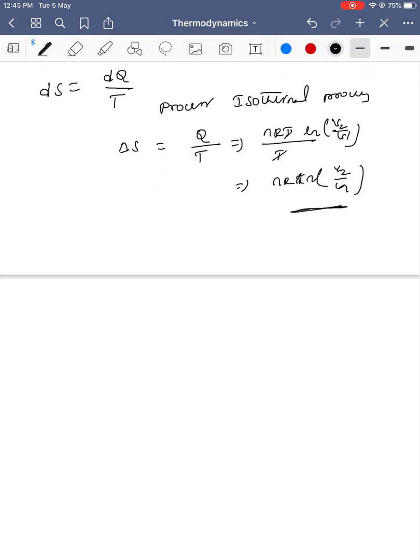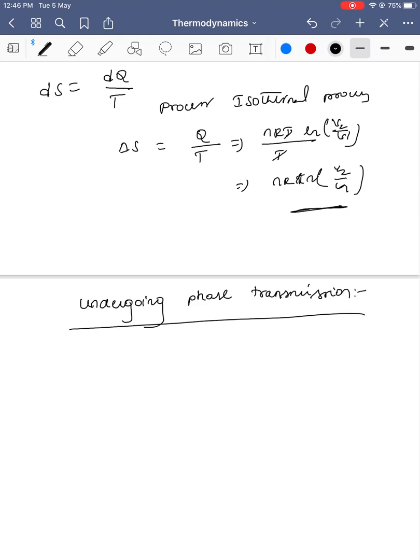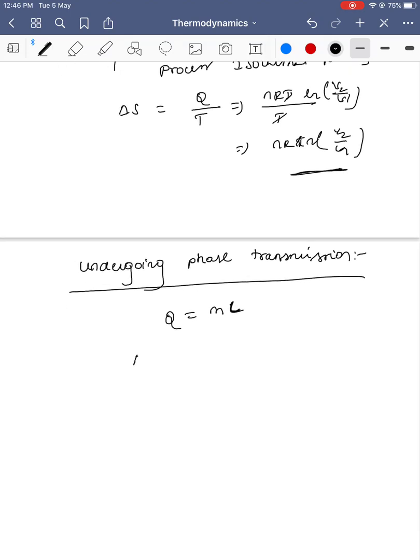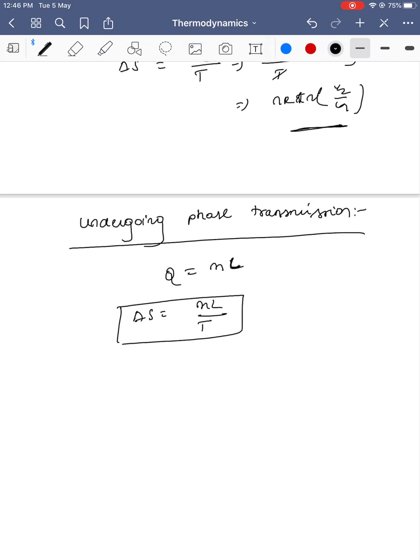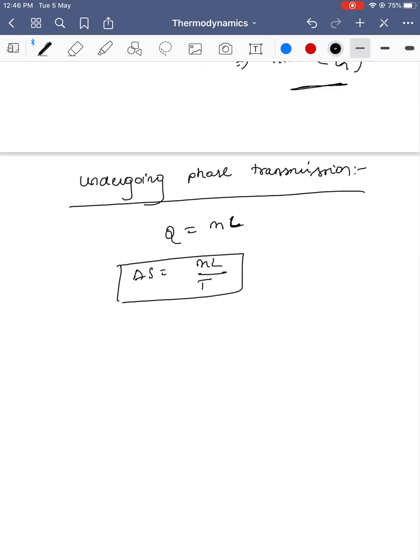Next, if any body is undergoing phase transition because of heat, how much heat are you supposed to supply? Mass times latent heat, m into L. So delta S will be mL by the temperature. This is the change in entropy for phase transition, because the temperature remains constant.